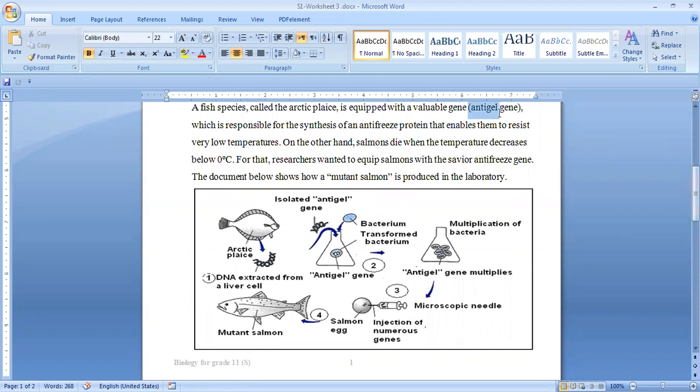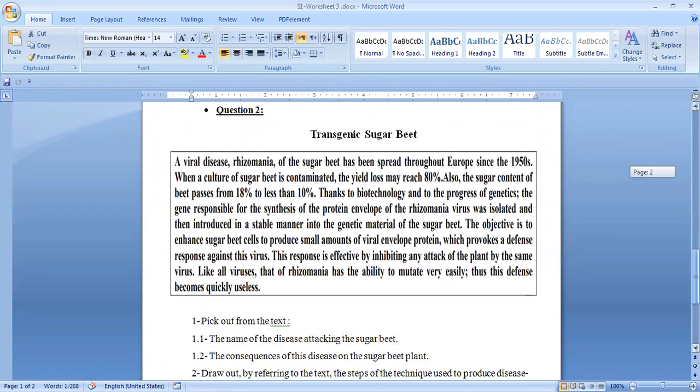Question number two, transgenic sugar beet. A viral disease, Rhizomania, of the sugar beet has been spread throughout Europe since the 1950s. When a culture of sugar beet is contaminated, the yield loss may reach 80%. Also, the sugar content of beet passes from 18% to less than 10%.